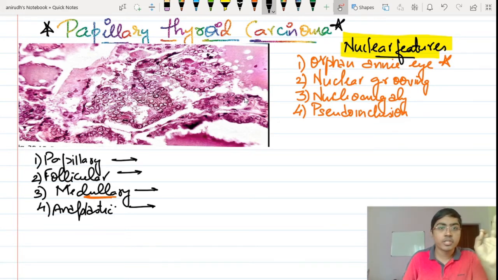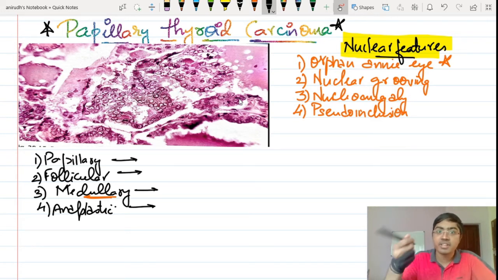The first question that they can ask you in papillary thyroid carcinoma is, how are you going to make a diagnosis? How does a pathologist make a diagnosis of papillary thyroid carcinoma? It is not based on metastasis. It is not based on invasion. It is not based on Psammoma bodies, which can be present over here also. It is based on the nuclear features of the malignant cells that you are going to make a diagnosis of papillary thyroid carcinoma. The moment you see these kind of nuclei in the slide that is given to you, your diagnosis is papillary thyroid carcinoma, right? So it is based on the nuclear features that the diagnosis is made.